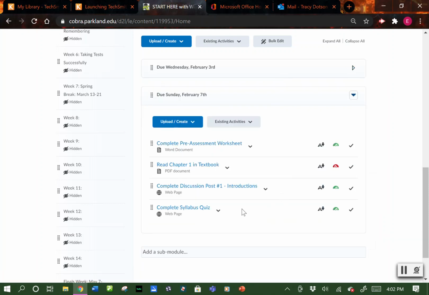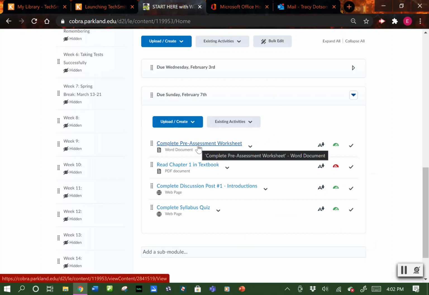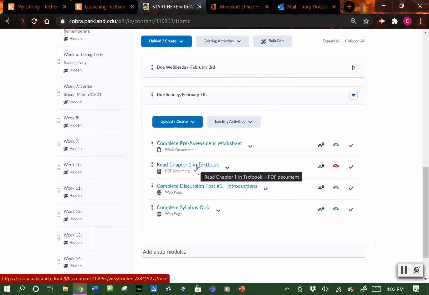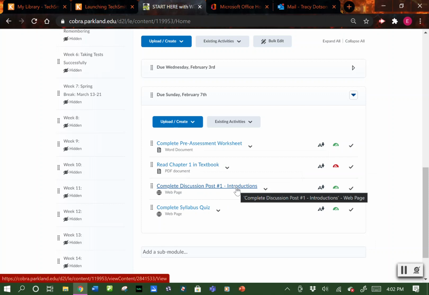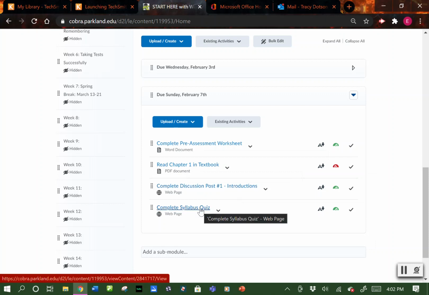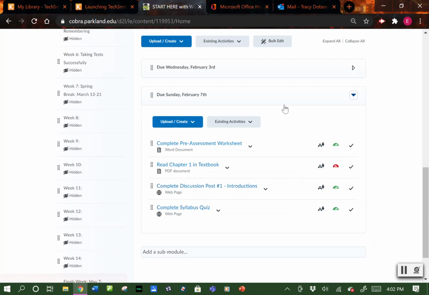Due on Sunday is a pre-assessment worksheet. You will have to read the first chapter of the textbook, but if you're still trying to get a hold of a copy this week, it's being shipped to you. This is a PDF file of the scanned chapter 1, so you can read it from here. There is a discussion post. Here are the instructions for that, and here are instructions on how to complete the syllabus quiz as well.